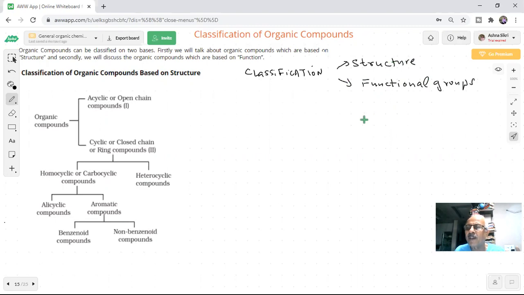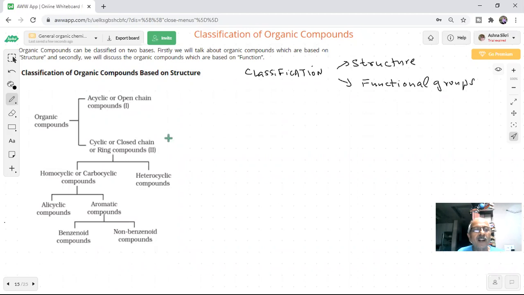Ultimately you will see there is some difference in the structure of the carbon compounds. And second, there are functional groups present, which will decide the chemical and physical properties of the organic compounds. So we should be able to know both of these types of classification.